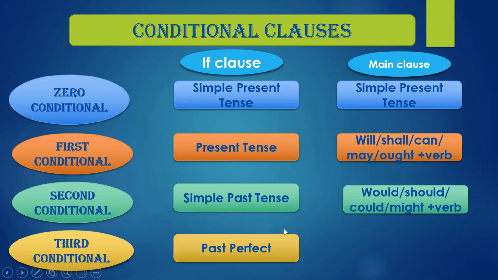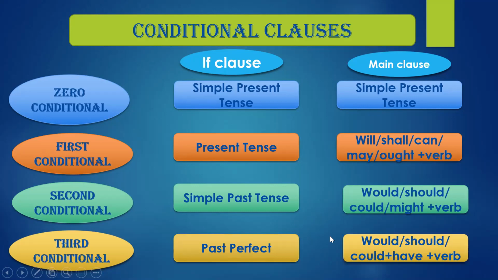Third conditional, which we just did, talks about impossible situations, situations which will not take place now. The if clause is in the past perfect tense, and the main clause has would, should, could plus have plus verb. Have is important in third conditional sentences.